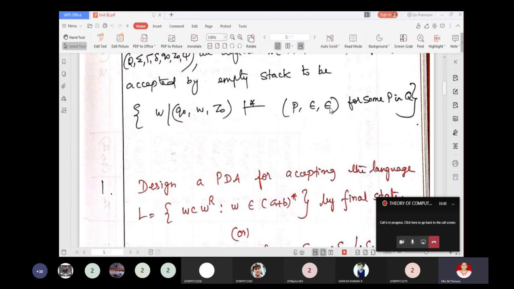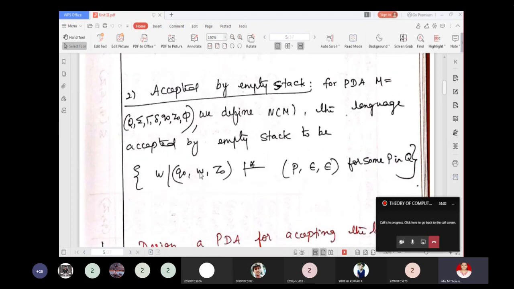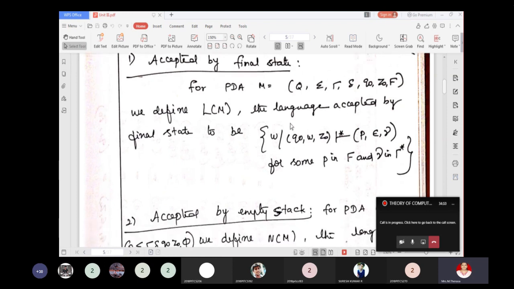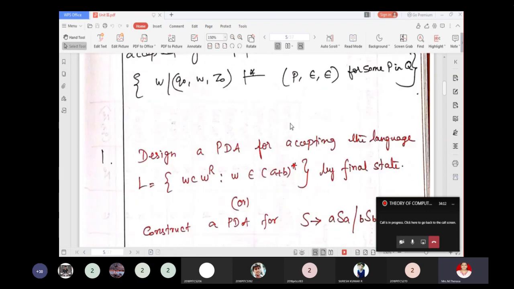That is, by emptying the stack, look here, the stack is empty. The top of the stack is pointing to epsilon, in the sense that the stack is empty. So if the stack is empty, the string W is also said to be accepted by the PDA. So there are two ways by which a PDA accepts a language: acceptance by final state and acceptance by empty stack.